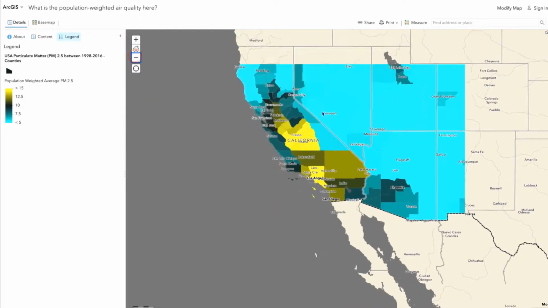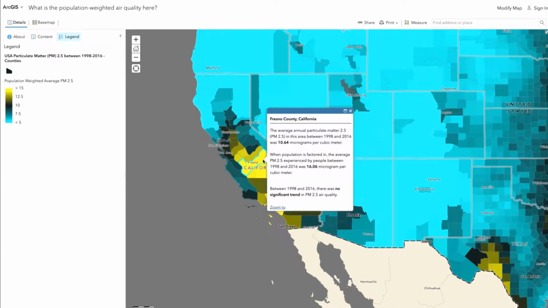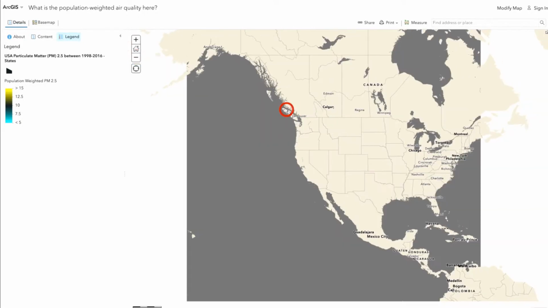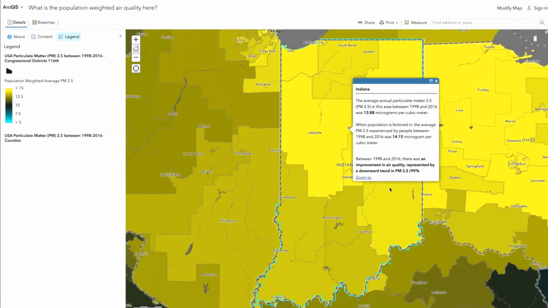And then as you back out even further, you can start to look at the counties. Here's all the counties of the Central Valley. Some of them are lighting up, even Fresno County. If you just factor in the measurements across the entire county as if there were no people there, you'd say, yeah, we're averaging about 10.64. But when you look at the air quality above the people, it's significantly higher at 16.06. And this goes all the way out to the state level. So we encourage you to try the map out and take a look at your state and come all the way out and then drill all the way into your local neighborhood and see what things look like.